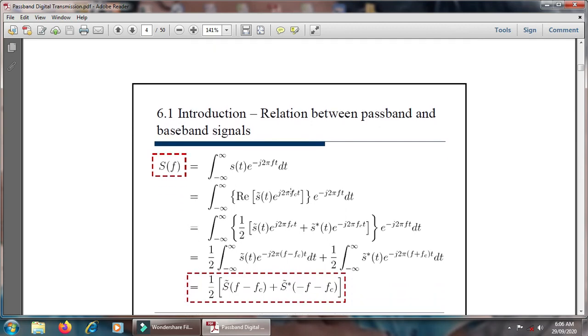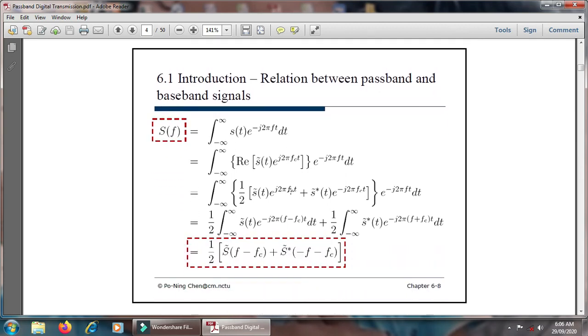Then the relationship between the passband and baseband signal. Suppose in this equation S of f is equal to the integration from minus infinity to plus infinity of S of t into e raised to minus j 2 pi fc t. So this S of t represents the passband, in the form of the baseband signal, the real term of S bar of t into e raised to j 2 pi fc t, into the exponential function e raised to minus j 2 pi fc t.